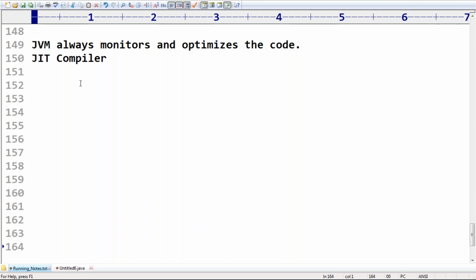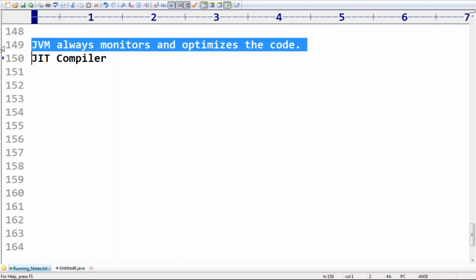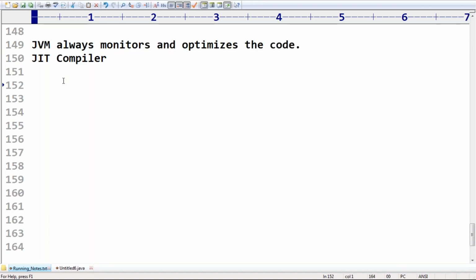Most commonly and repeatedly executed methods, instead of translating every time, we translate only once and then use that machine code. If you are still using it multiple times, optimization is also going to happen. The JVM always monitors and optimizes the code automatically. Because of that, performance will be improved. Any doubt? The things are very clear for you, I hope.